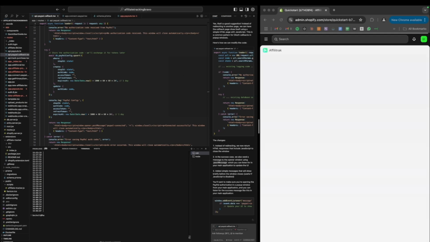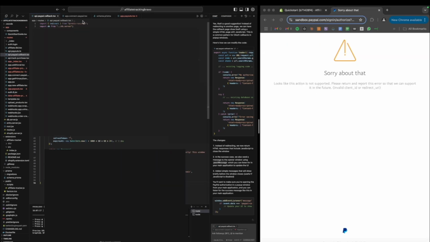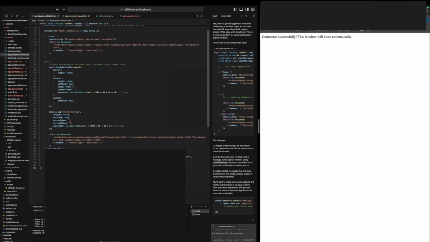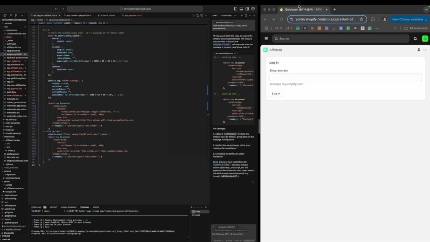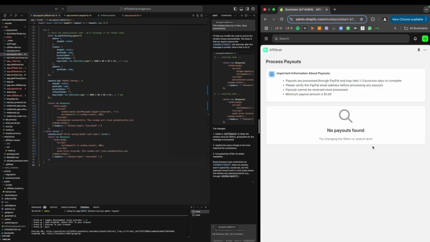Although when I tried it, it wouldn't let me log in, and I realized after like 2 hours that it's because the PayPal Sandbox mode only works with the Sandbox email that they give you, so once I signed in with the Sandbox email, it worked perfectly.